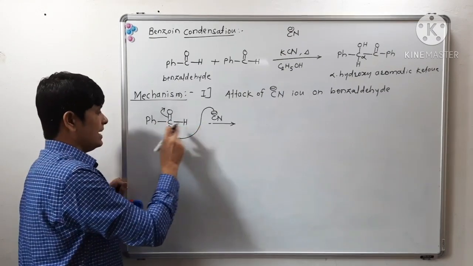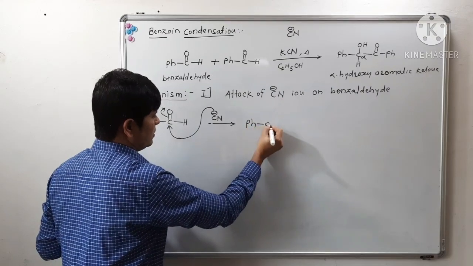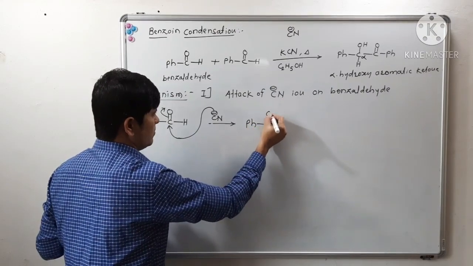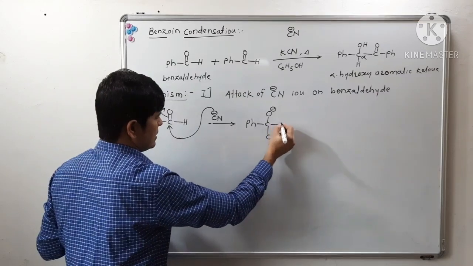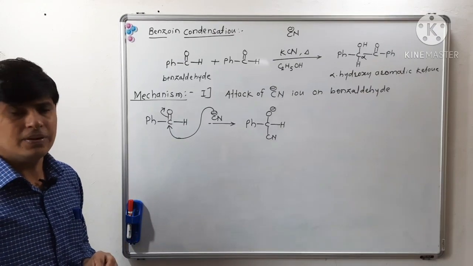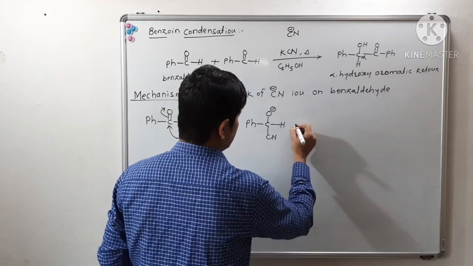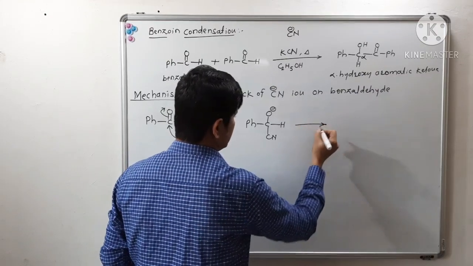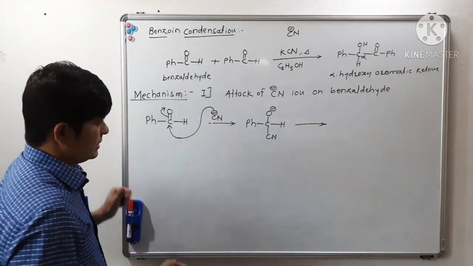Cyanide ion will attack on the carbonyl carbon of benzaldehyde. So there will be a formation of such kind of intermediate, isn't it?